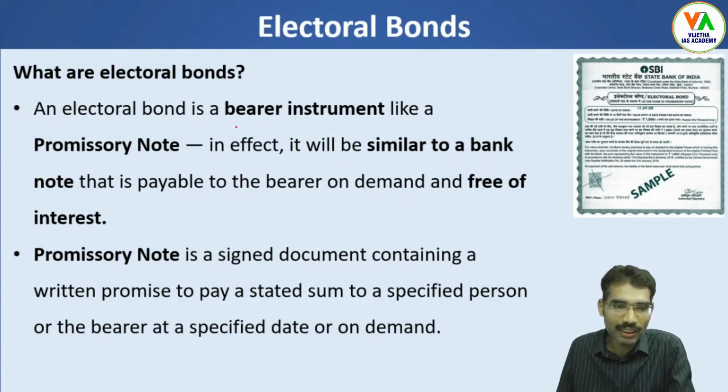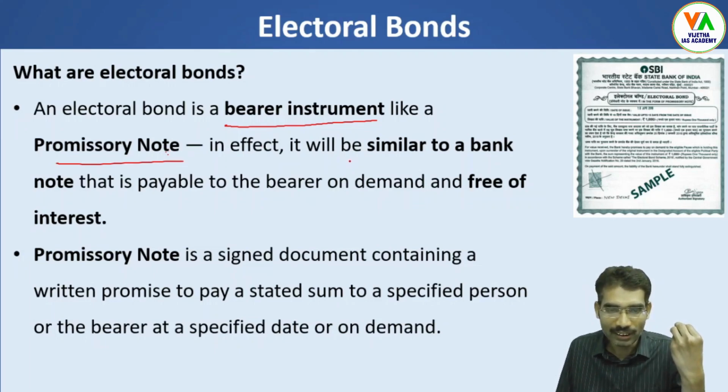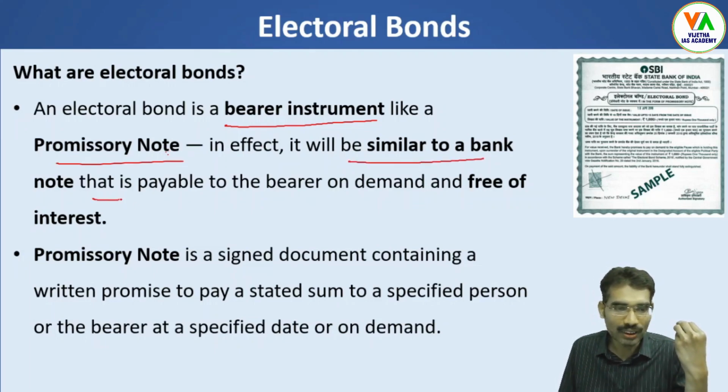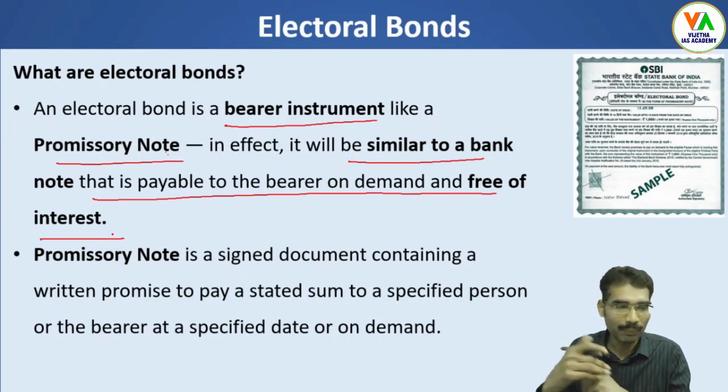An electoral bond is a bearer instrument like a promissory note. In effect, it will be similar to a bank note that is payable to the bearer on demand and free of interest. No interest will be given to this. People can purchase this bond and they can donate it to the political party.